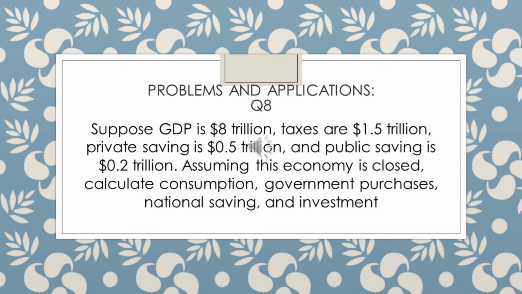In question number 8 of problems and applications, suppose GDP is 8 trillion, taxes are 1.5 trillion, private saving is 0.5 trillion, and public saving is 0.2 trillion. Assuming this economy is closed, calculate consumption, government purchases, national saving, and investment.